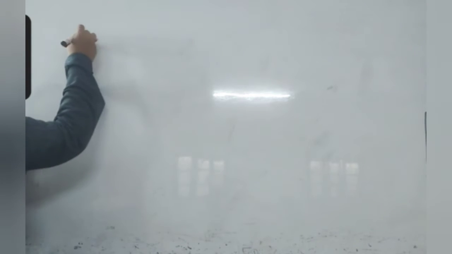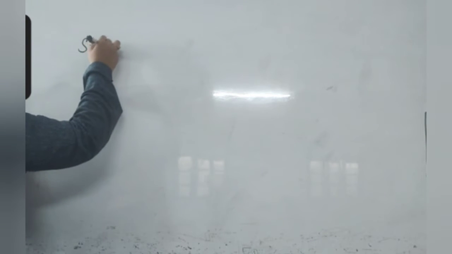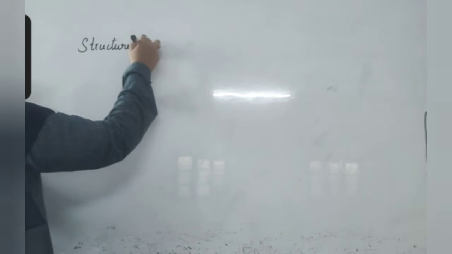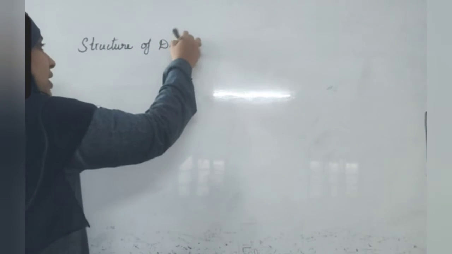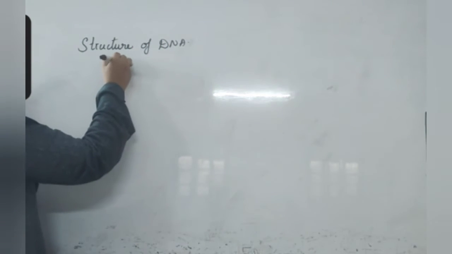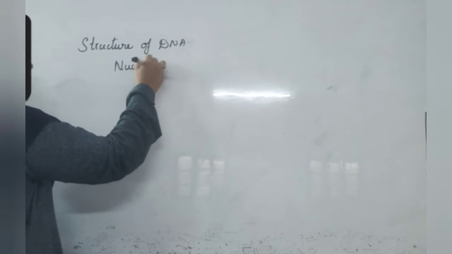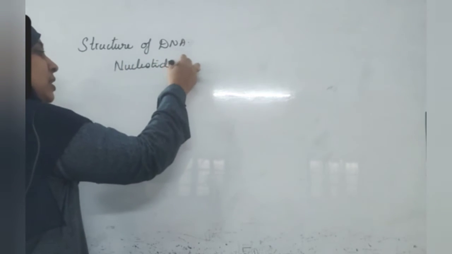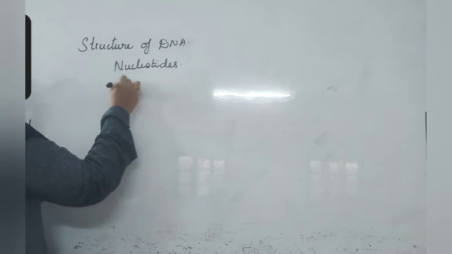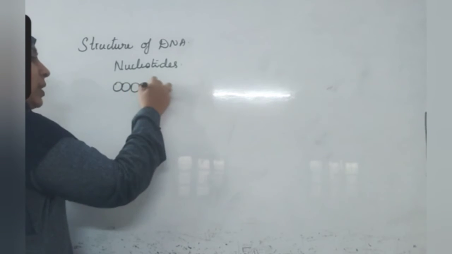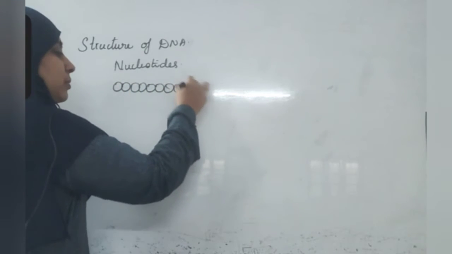Next, let us observe the structure of DNA. DNA is composed of smaller units called nucleotides. Nucleotides bind together to form a complete chain of DNA.